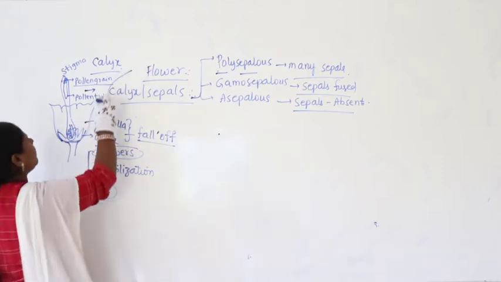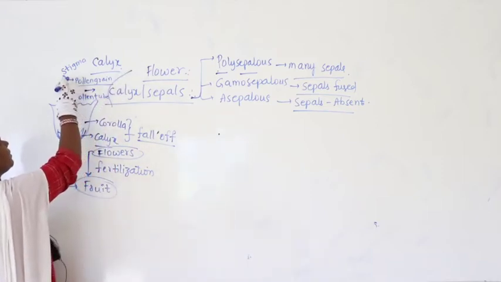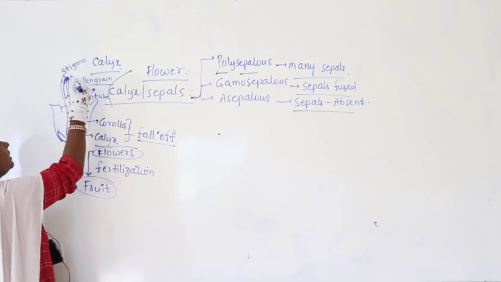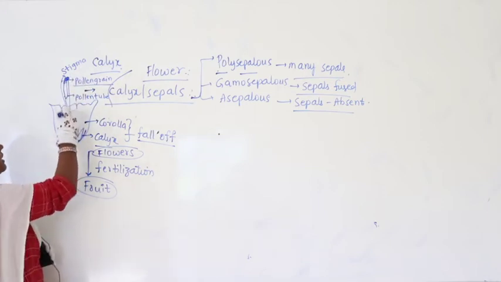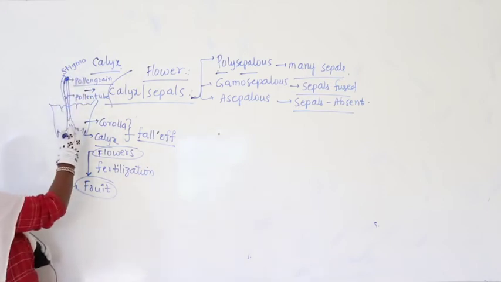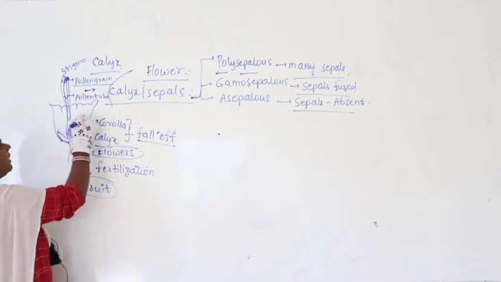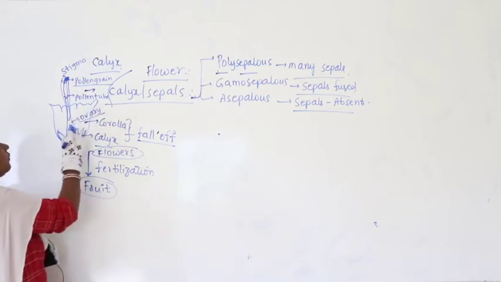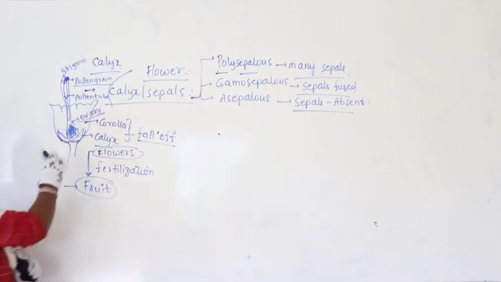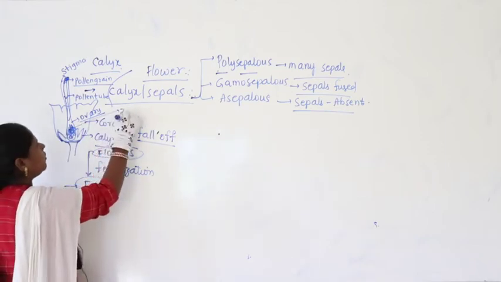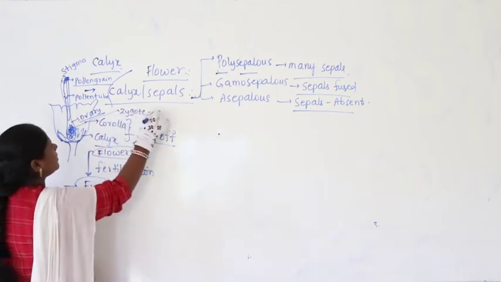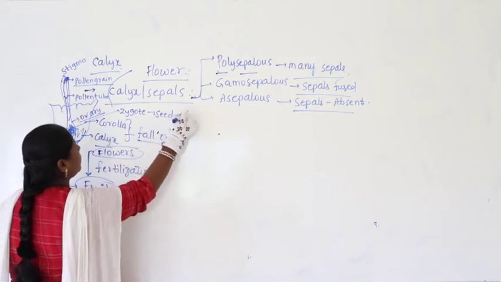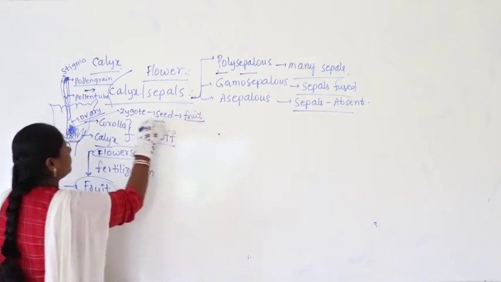When pollen grains fall on the surface of the stigma, the pollen grain forms the pollen tube, and this pollen tube will enter into the ovary, fuses with the ovule and leads to formation of what is called zygote. Zygote leads to formation of the seed, and seed leads to formation of fruit.